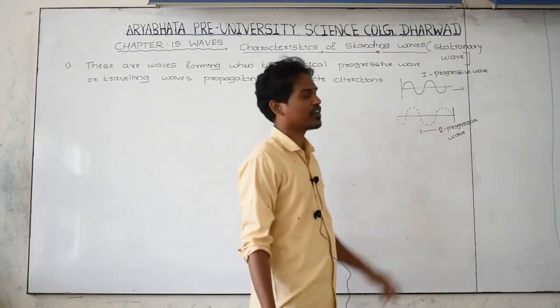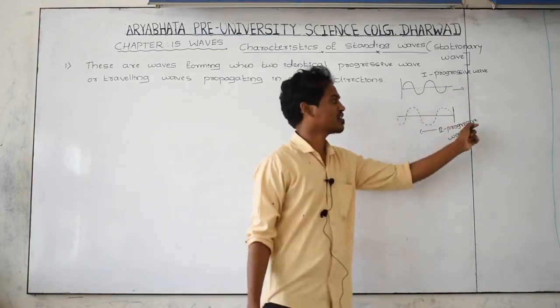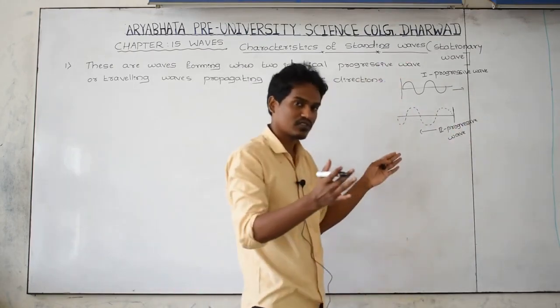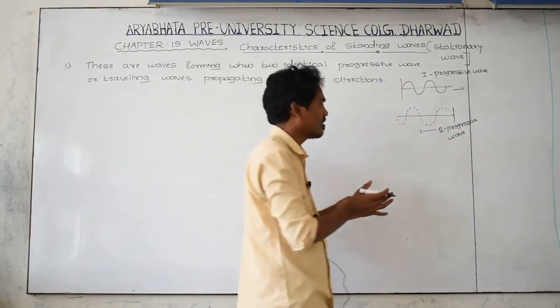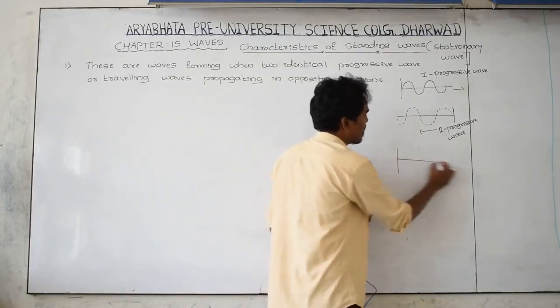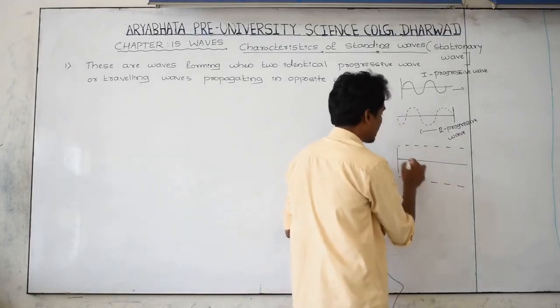Then we call these progressive or travelling waves. One moves in positive x, the other in negative x. When these two waves combine, we get a resultant wave pattern that is called a standing wave.